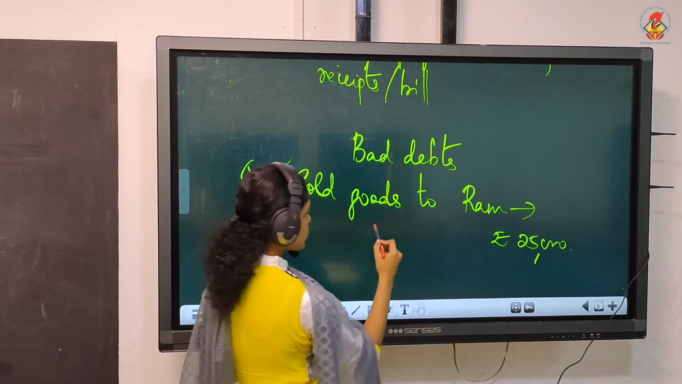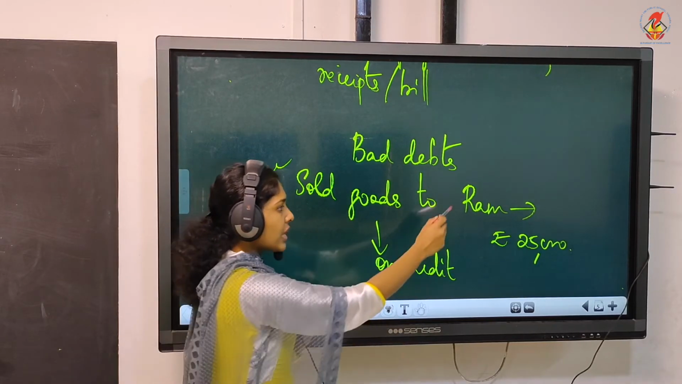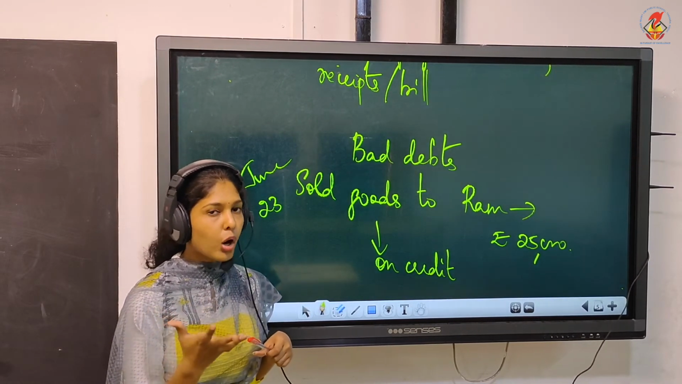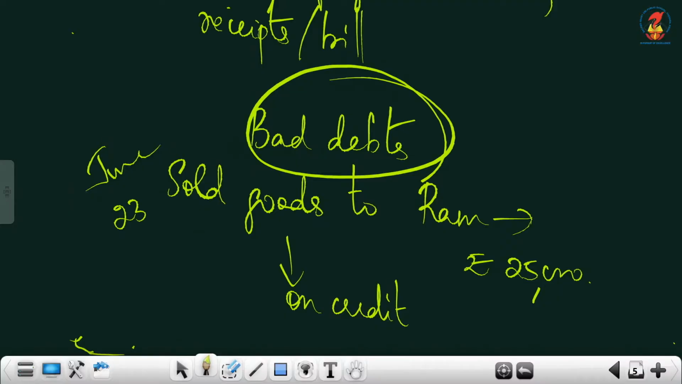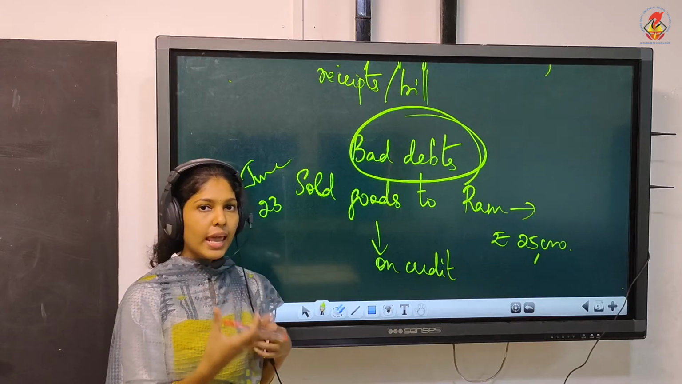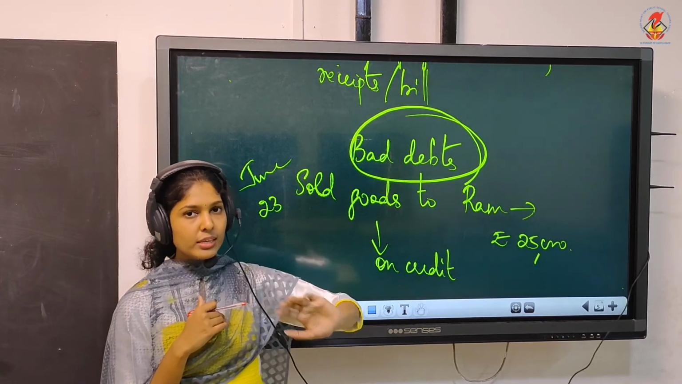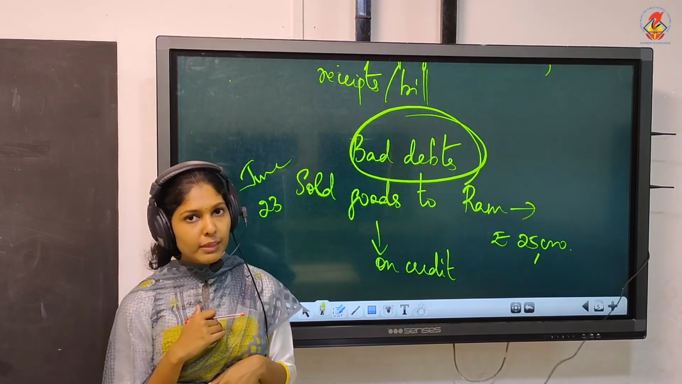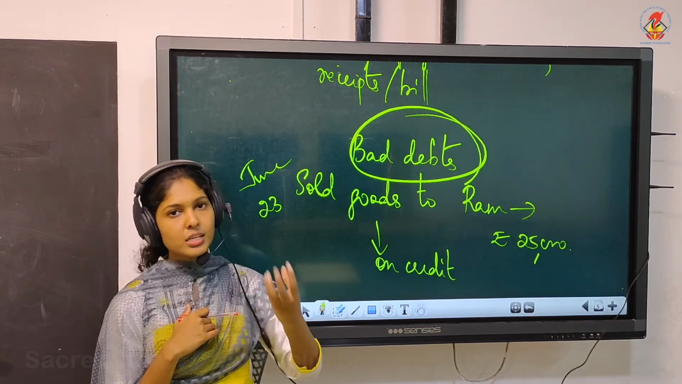Now such transactions are called transactions on credit. That means payment will be done on a later date. Suppose Ram couldn't make the payment on that agreed date. Now this will turn into bad debts. The debts or the amount which you can't recover is called bad debts. So suppose he agreed that he'll make the payment on 29th of June, but he couldn't make the payment, then that debt will be termed as bad debts, the debts which we can't recover.